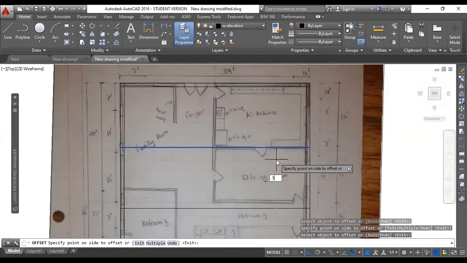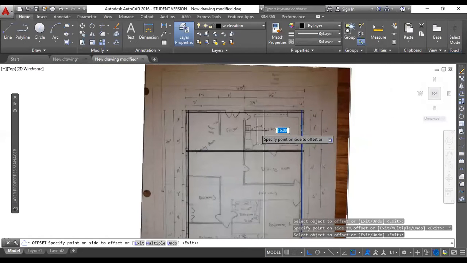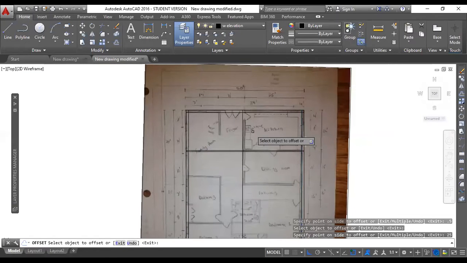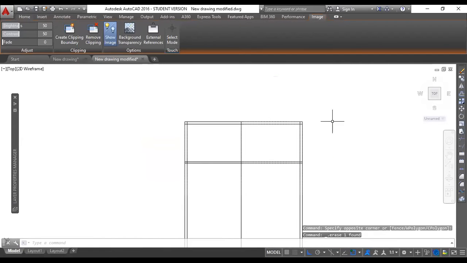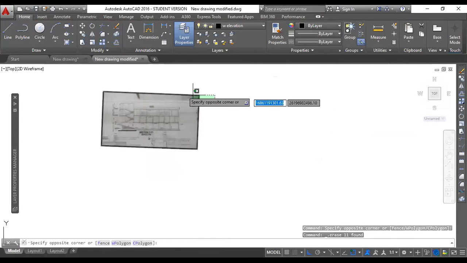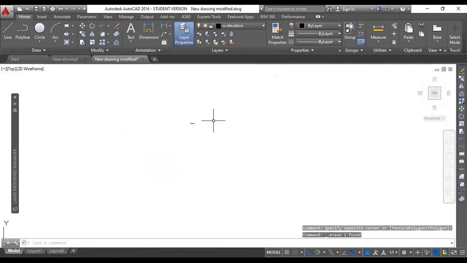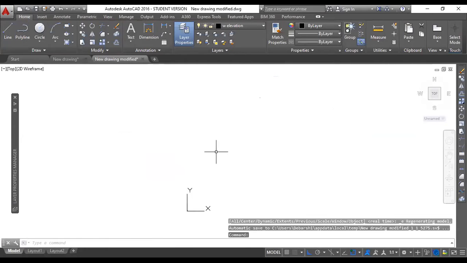So in this way you can do it, right? You can draft it easily. See, that's how you can do it. So you can revive your old plans and start working on them. This was another example, or use, of the align command.